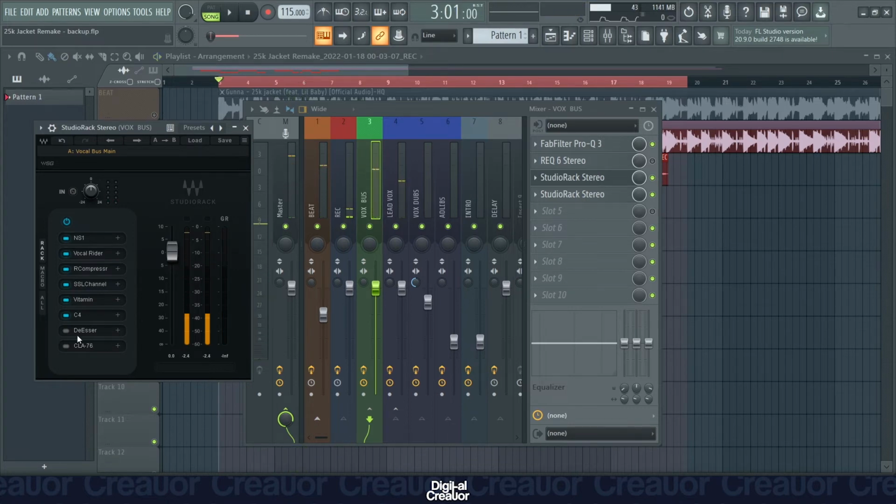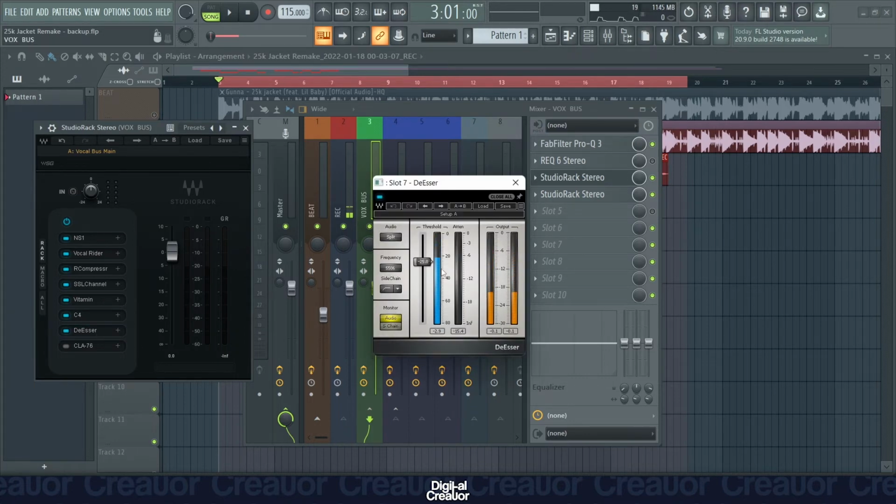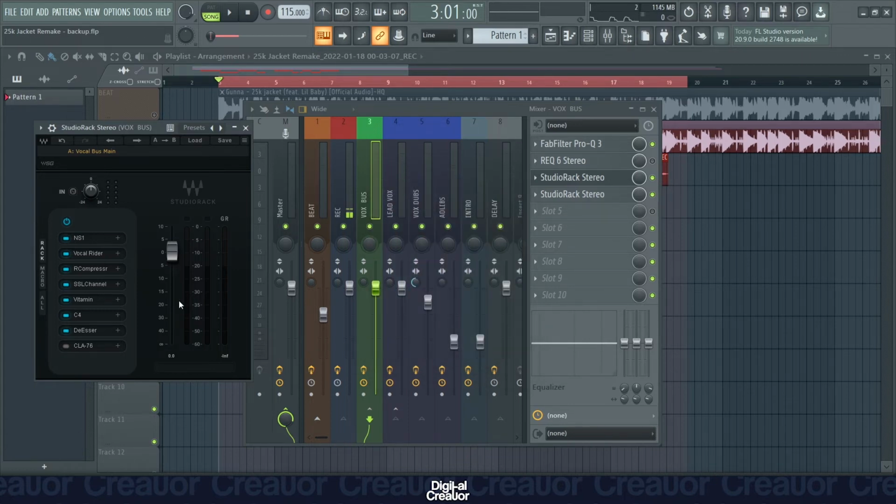So that's that for the C4 multi-band compressor. Next plugin is the de-esser. What this does is it just takes out the harsh S sounds and the sibilants from your vocals while you're recording, especially if you didn't record with a pop filter. The mic will pick up those harsh S sounds, so this just takes out those harsh sibilances from the vocal. Got the threshold to -25 here, and this is what it sounds like.